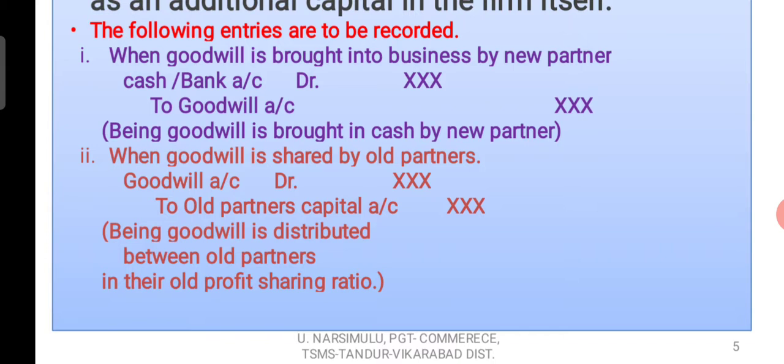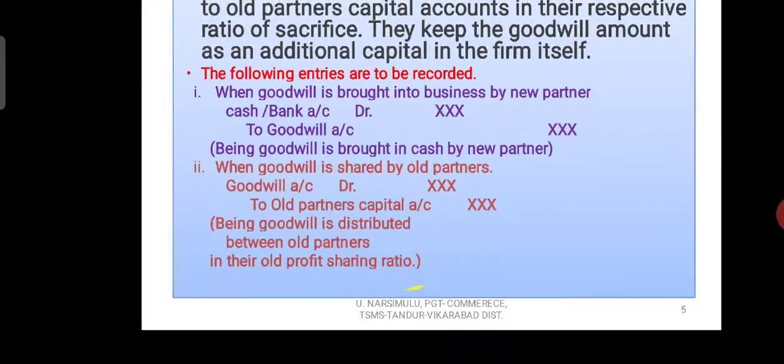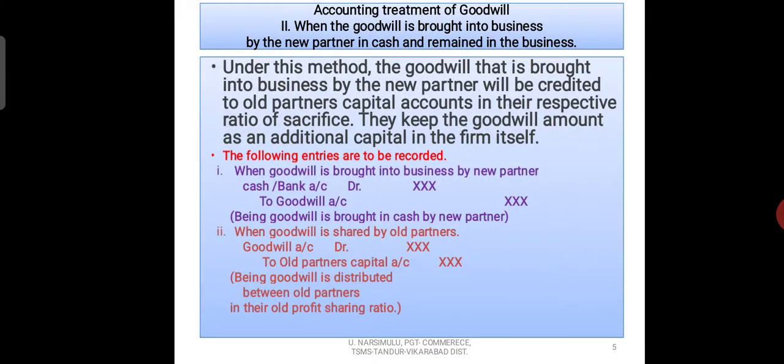Narration: Being goodwill is distributed between old partners in their old profit sharing ratio. Okay children, I think you understood how to write the entries in this case. Now come to one example problem.